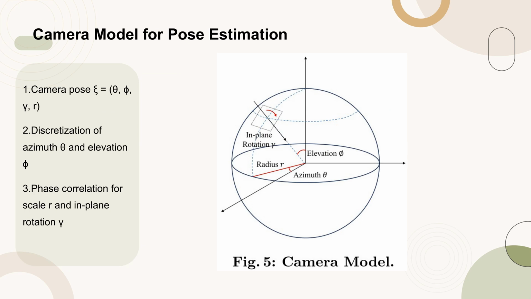Figure 5 illustrates the camera model used for pose estimation. The camera pose is parameterized by psi equals theta, phi, gamma, r, where theta and phi represent the azimuth and elevation angles, gamma is the in-plane rotation, and r is the sphere radius. The model discretizes the azimuth and elevation angles to perform a grid search for the best matching pose. Additionally, phase correlation is employed to efficiently estimate the scale and in-plane rotation between the real feature map and the template features.